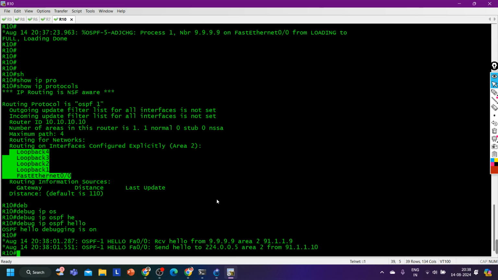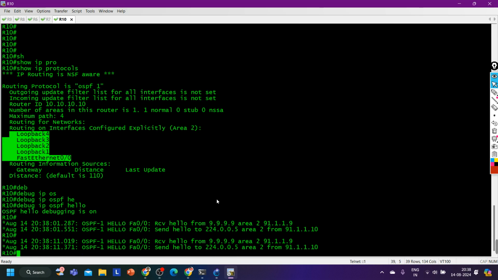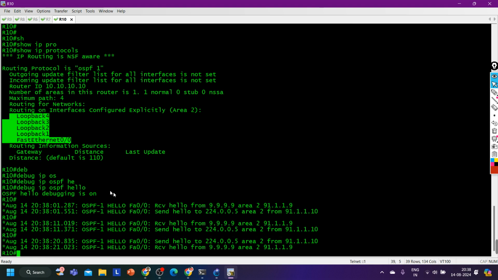So stop hello messages on the loopback interfaces. What we can do, we can configure passive interface. Okay, by the way, it is here not sending from the loopback, but from the LAN interface it will send.